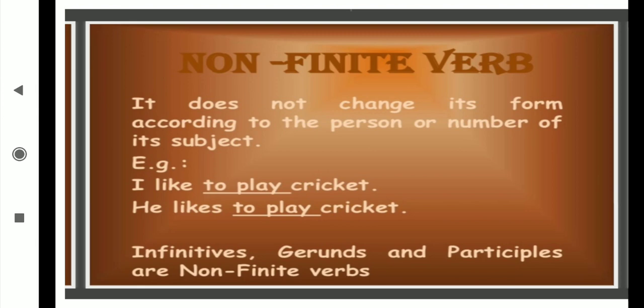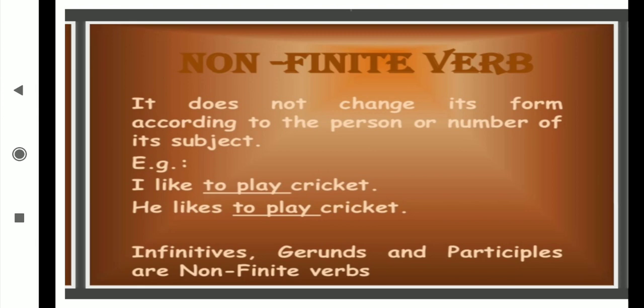Only you can see "likes" had changed because it is the finite verb. Finite verbs change according to the subject, but non-finite verbs do not change. Upside also you can say "to play" is as it is. Downside also, when we have taken the subject "he", then also we have taken "to play" as it is. That's why "to play" has come in both places as a non-finite verb.